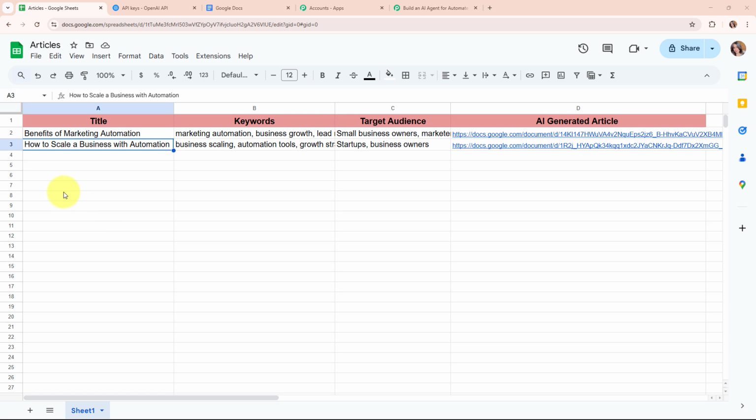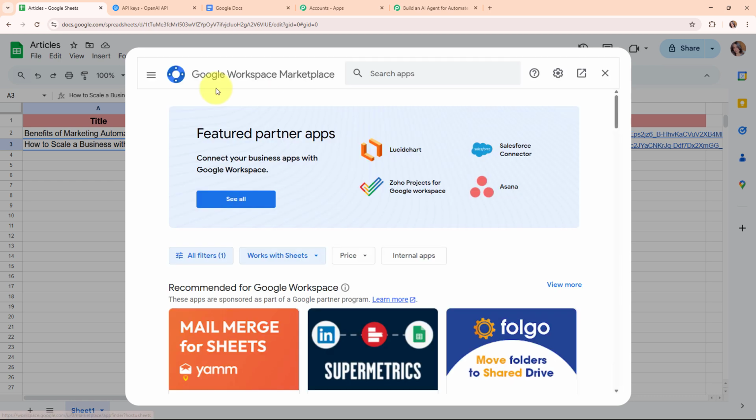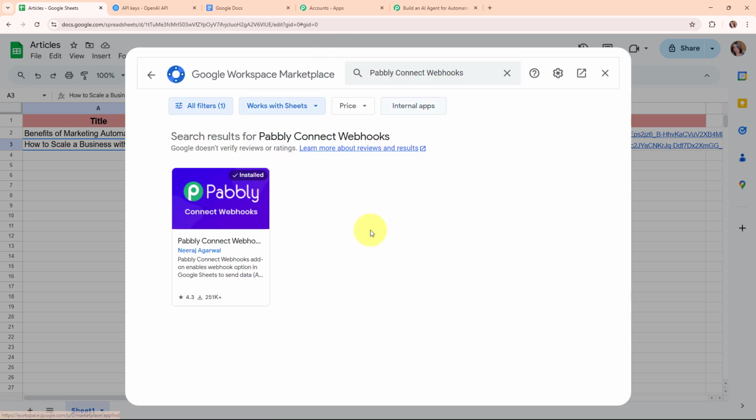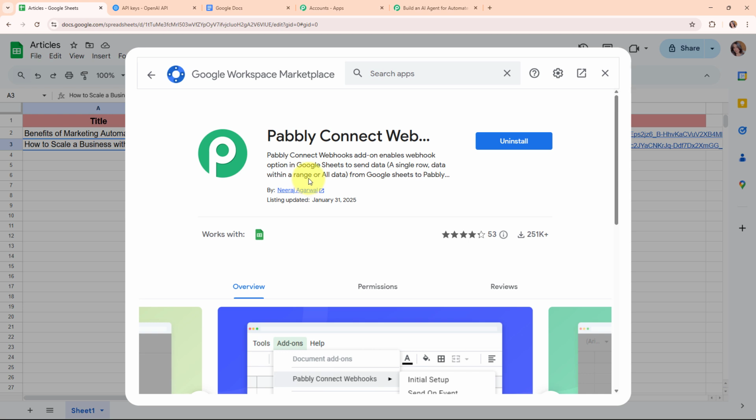Okay, so now if you have never connected your Google Sheets with Pabbly Connect, then you need to install an extension over here. So for that, you need to click on this extensions given on the top corner, and from here you have to select add-ons, and here under add-ons you have to select get add-ons. Now here in this Google Workspace Marketplace, you have to search for the add-on that is Pabbly Connect Webhooks. And then you have to install this add-on in your Google Sheets account in order to connect your Google Sheets with Pabbly Connect. Okay, so here you can see that it is installed in my Google Sheets account.